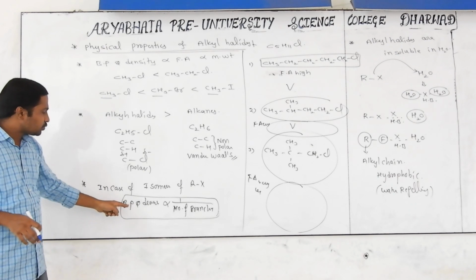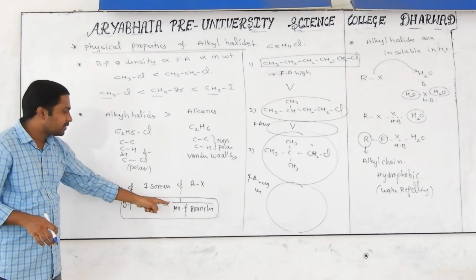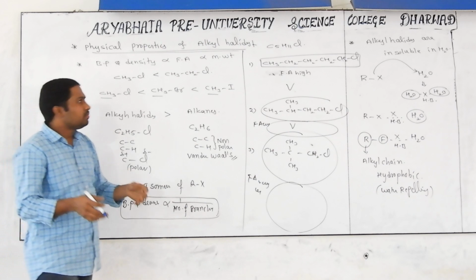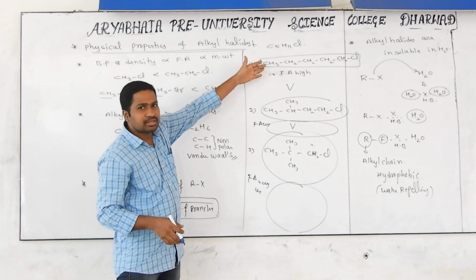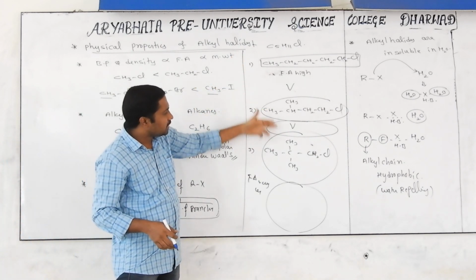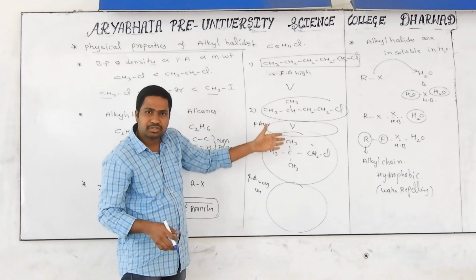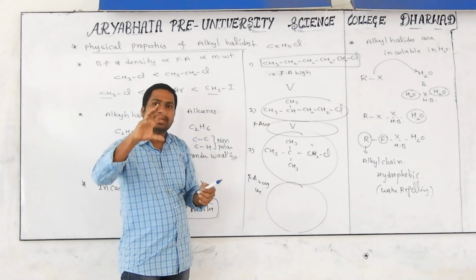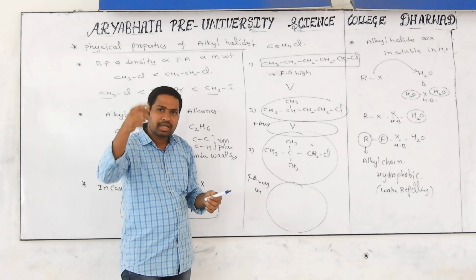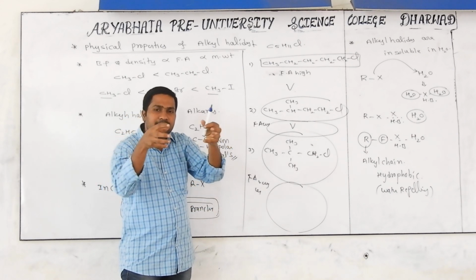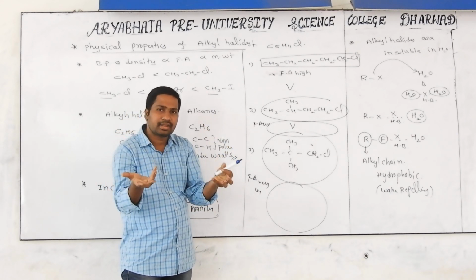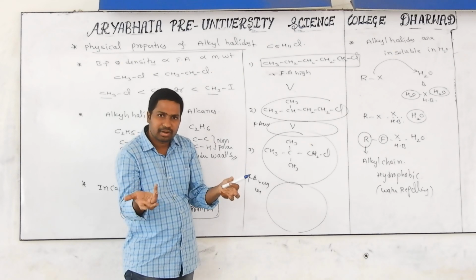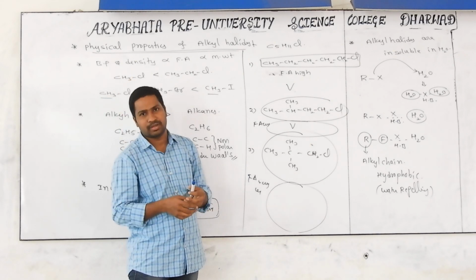In the case of isomers, what happens? Boiling point and density are inversely proportional to the number of branches. Here see, no branches, here one branch, here two branches. As the number of branches keeps increasing, the molecule becomes spherical in shape. Whenever they become spherical, the contact area between them will be less. The contact area is less, so the force of attraction will be less. They can easily separate.